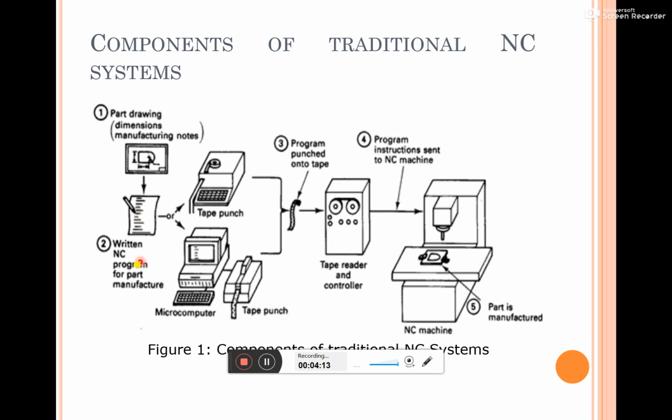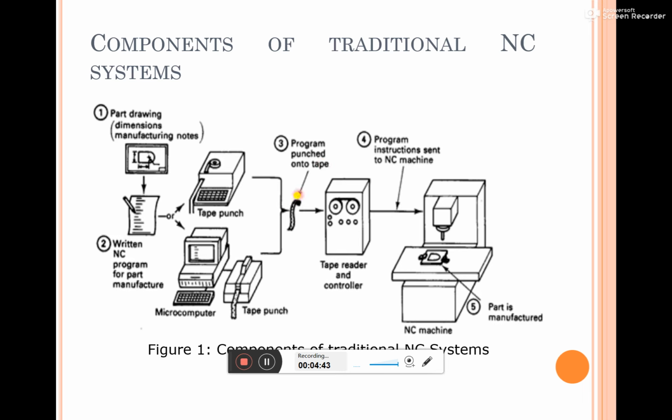Using this drawing we develop the part program, and after that the program will be typed using the tape punch writer. Whatever program of instructions there are, will be punched over the tape.